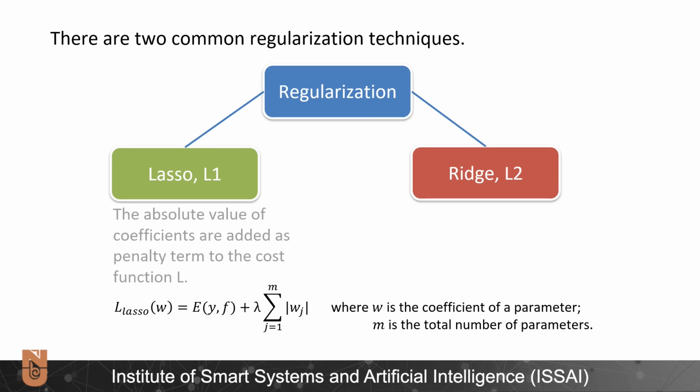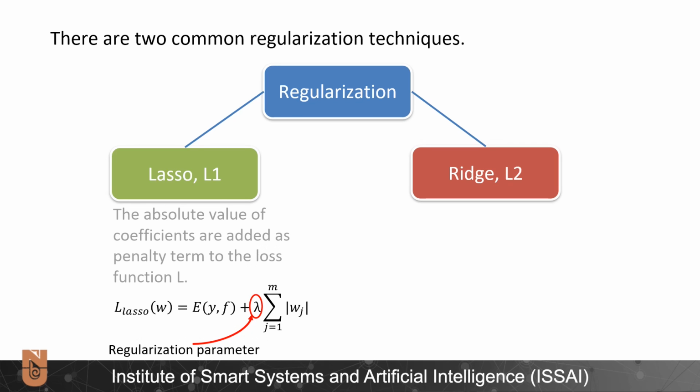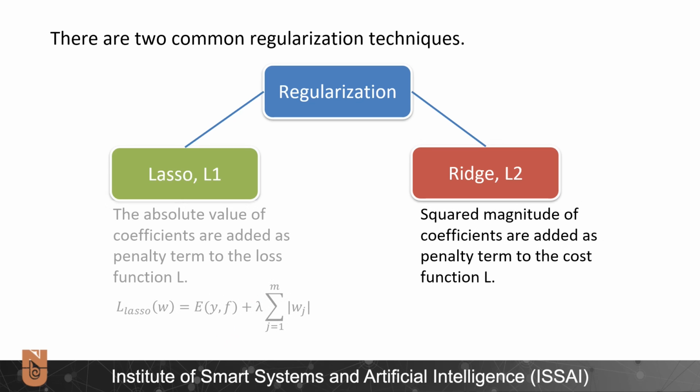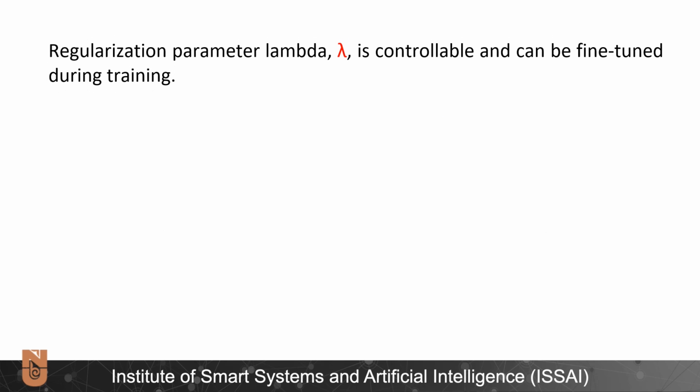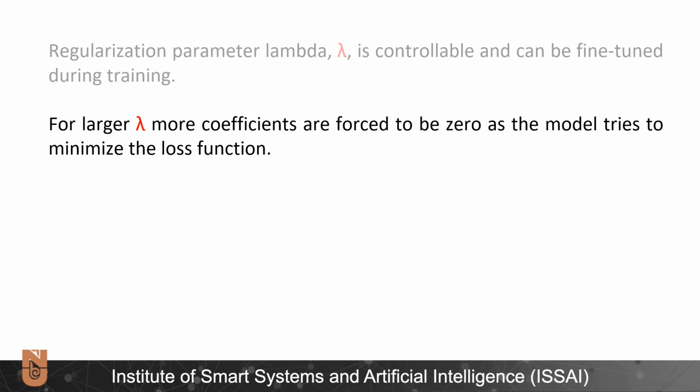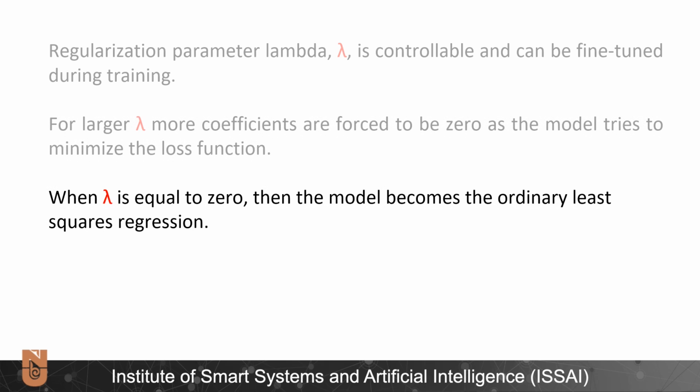Here, W is the coefficient of a parameter and M is the total number of parameters. The L1 norm is multiplied by a regularization term lambda. In the case of ridge regression, the squared magnitudes of coefficients are added as a penalty term to the cost function L, and mathematically expressed as follows. The regularization parameter lambda is controllable and can be fine-tuned during training. For larger lambda, more coefficients are forced to be zero, as the model tries to minimize the loss function. And when lambda is equal to zero, the model becomes ordinary least squares regression.